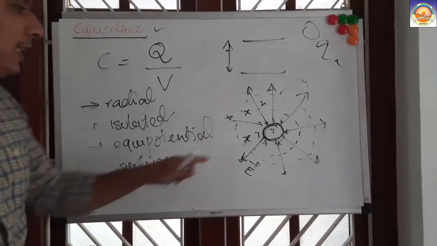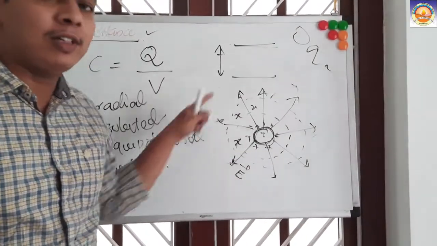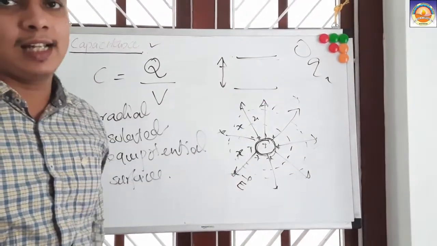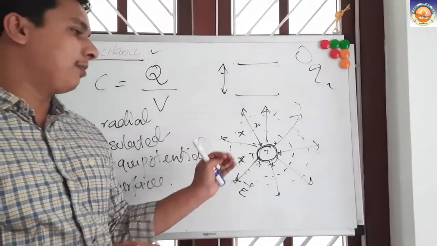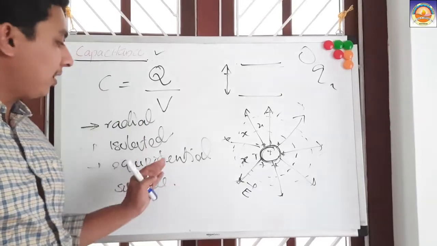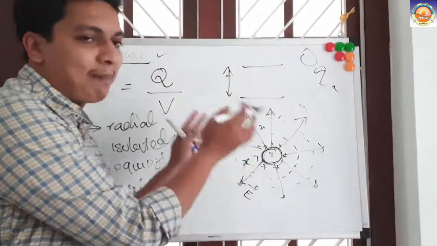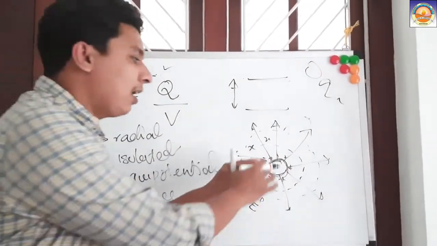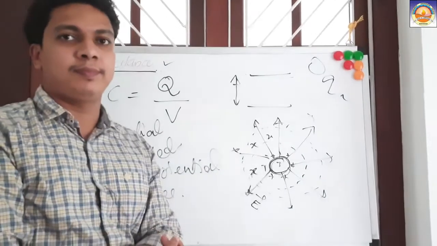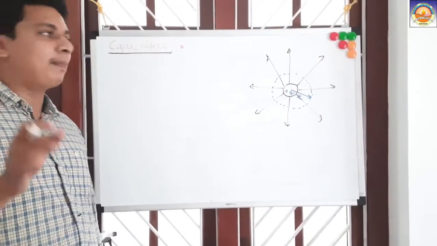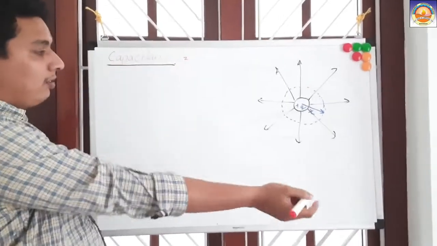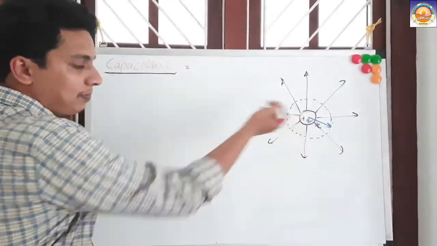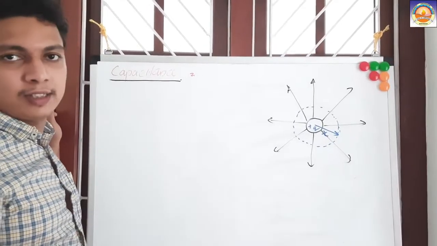These equipotential surfaces are formed around the conductor, provided it is isolated and has a charge. This gives you a preliminary idea of how the electric field is around the conductor. In order to derive the capacitance, let us say we have a charge of plus Q here, and we should know the potential difference.